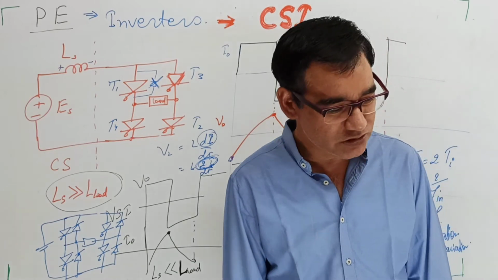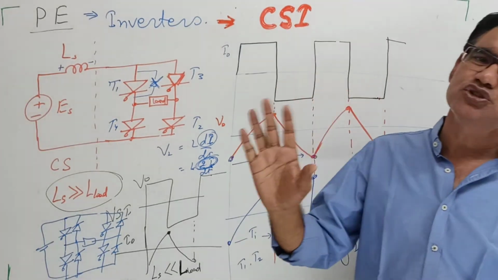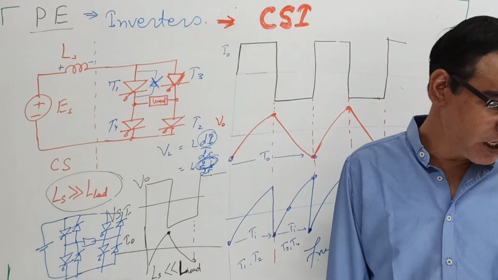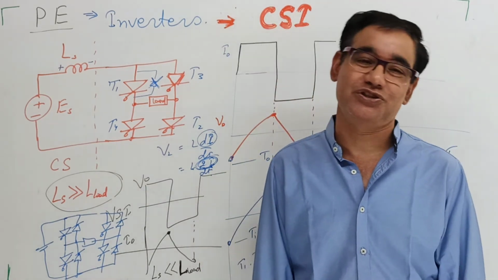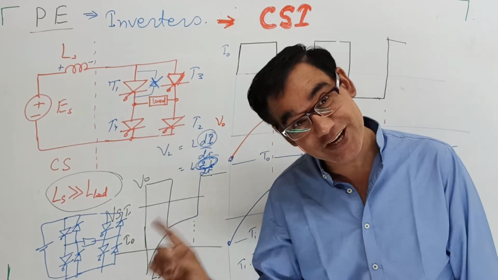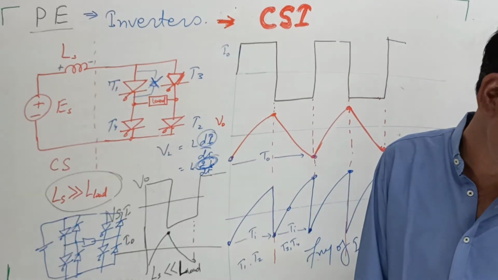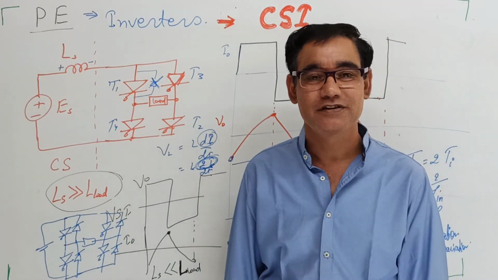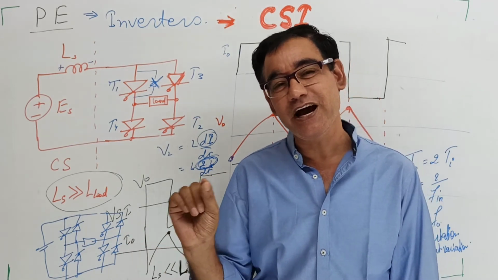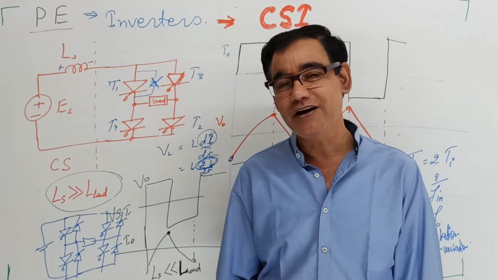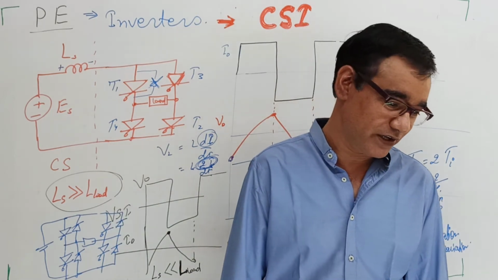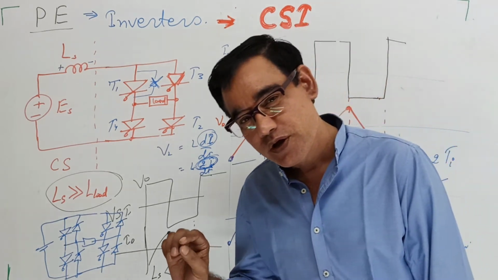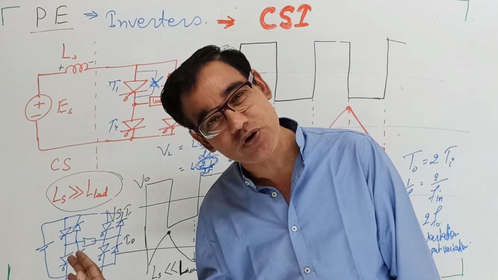Okay, so these are the places where current source inverters are generally used. The speed control of AC motors, induction motors, and induction heating. You know, in induction heating very high current is required. Alteration of the current is also required. Here reactive power flow is not required.